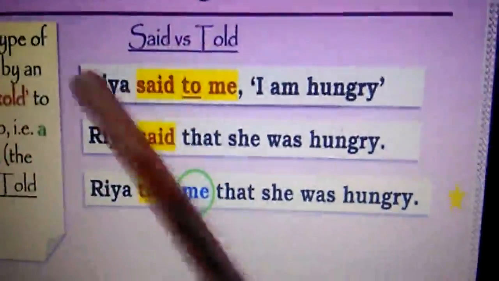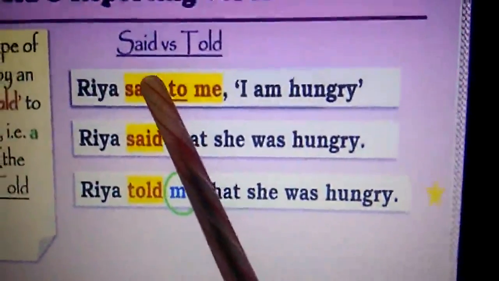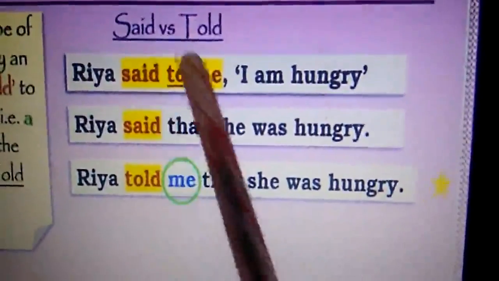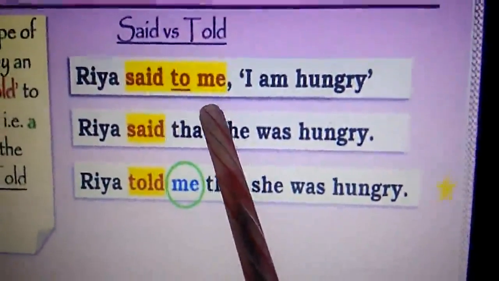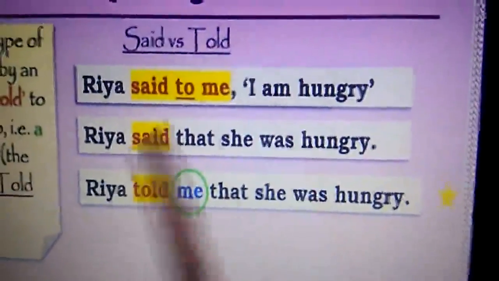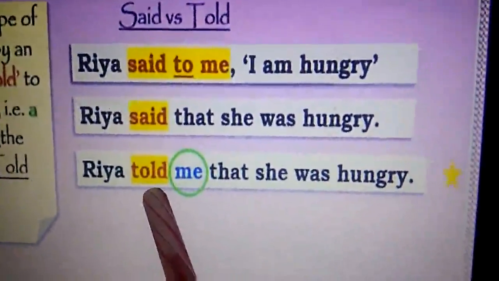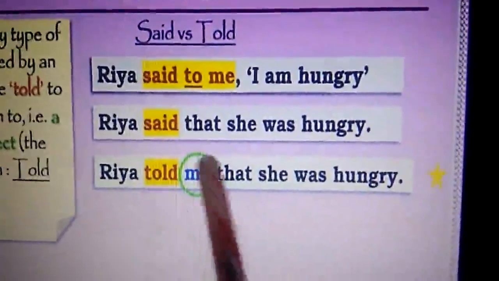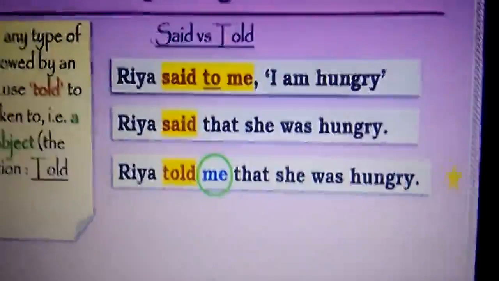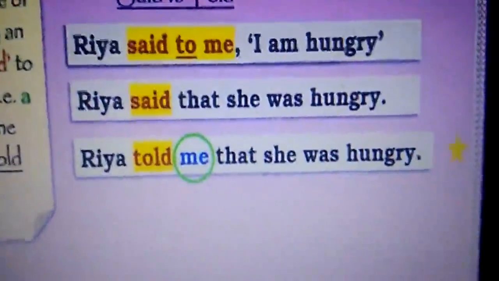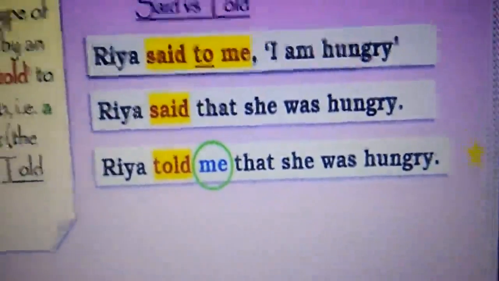It means when you are using said as the reporting verb, there is no need for it to be followed by an object always. But when you are using told as the reporting verb, told has to be followed by an object always. This thing you have to focus on and remember.